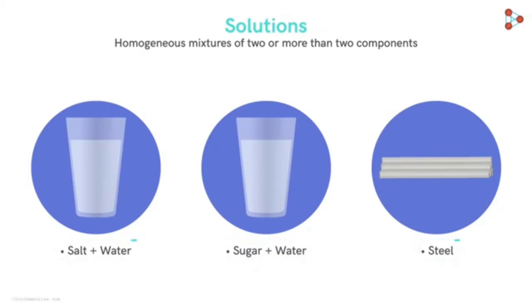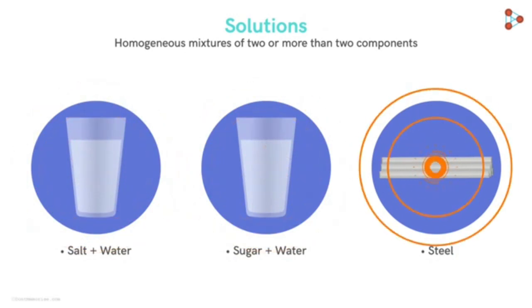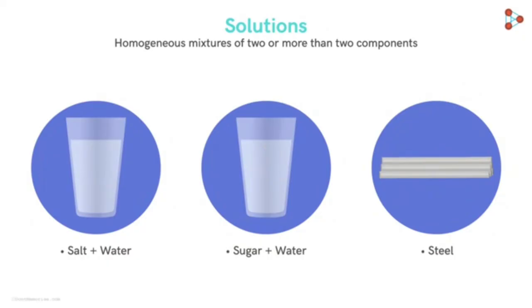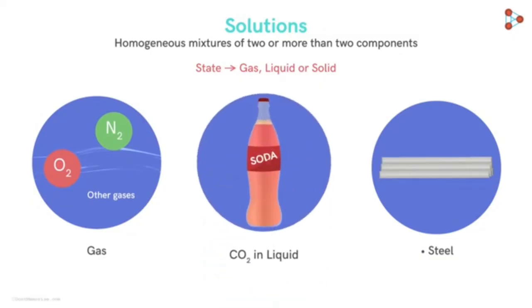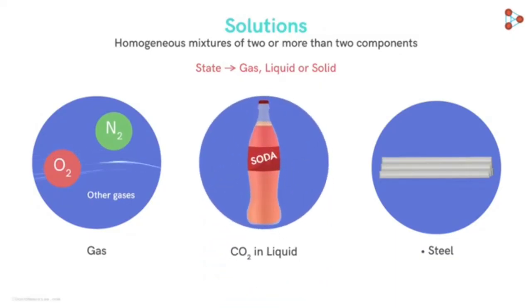But wait, as we saw before, we usually think that solutions are always in liquid state. But here we mentioned that steel is a solution. Yes, solutions need not always be in a liquid state. They can be in any of the 3 states of matter, that is gas, liquid or solid. For example, air, which is a mixture of oxygen, nitrogen and other gases. Another one is carbon dioxide in the soft drinks where the gas is dissolved in the liquid. So a solution can be in any of the three states of matter.